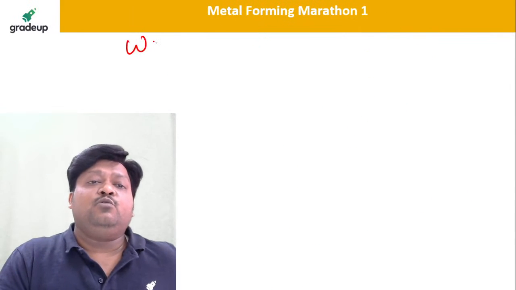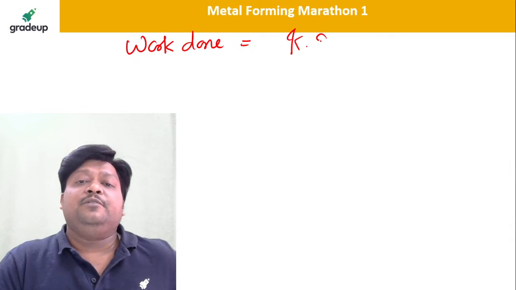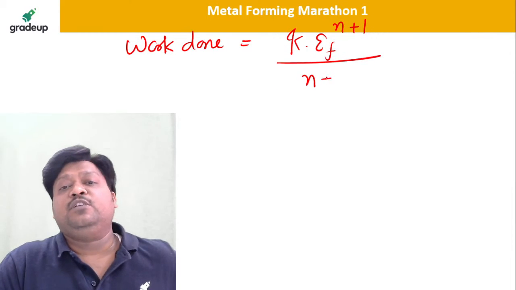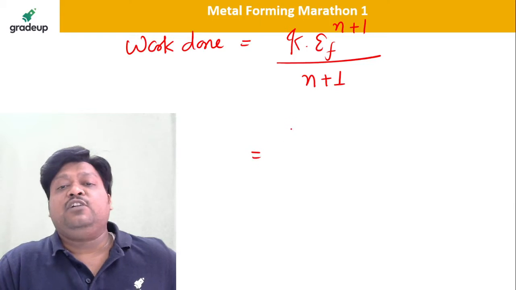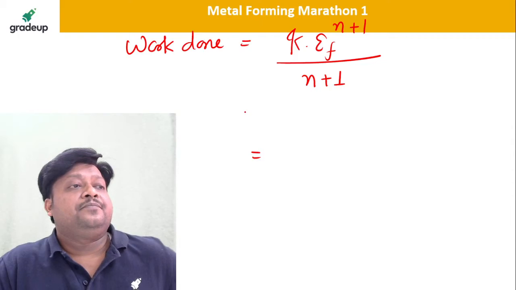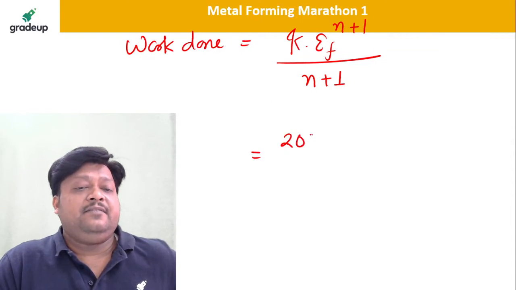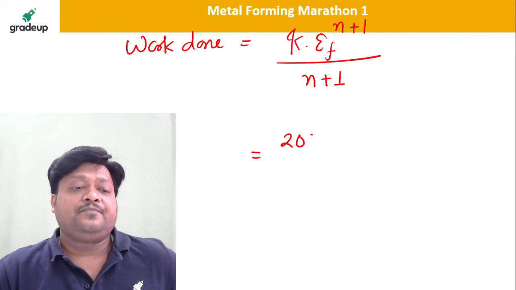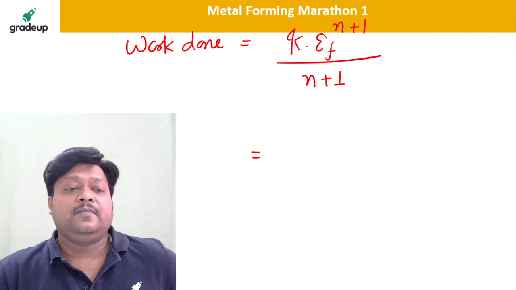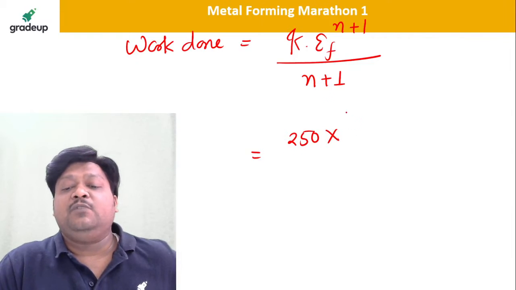So work done, you know how to calculate. Work done is equal to what is the formula? K into epsilon f to the power n plus 1 divided by n plus 1. So tell me what is the strain there, what is the strength coefficient? K value is how much? Is this 200 or 250? 250 is the strength coefficient given. Epsilon f is how much? That is the strain in the material.